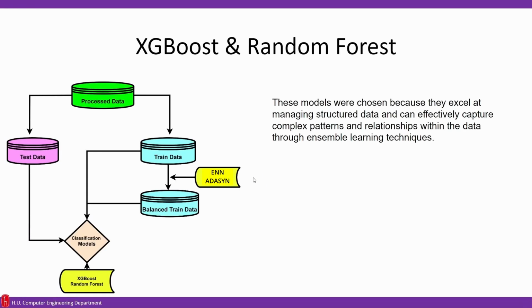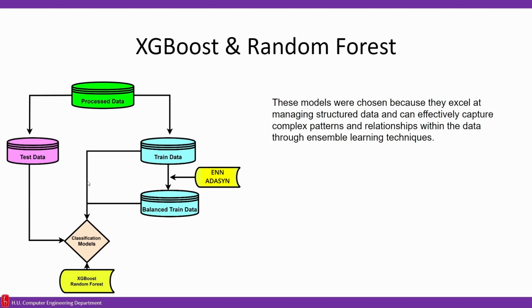Modeling. In our project, we use XGBoost and random forest models for classification. You can see the pipeline. After processing the data, we split our data into train and test. In the train data, we also apply some balancing technique, and we get the balanced data.